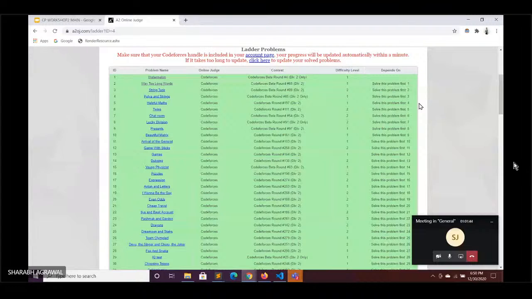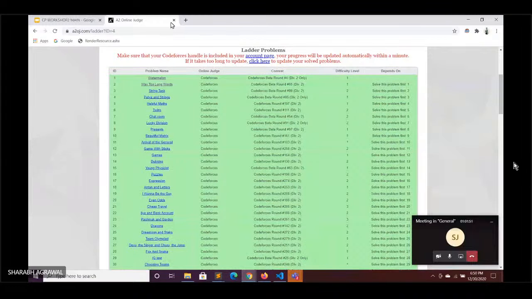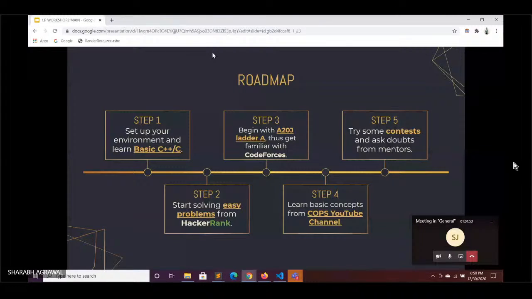And these are really good problems for beginners. They contain heavy implementation-based questions and some logic also. So these are recommended for beginners, and you should follow this A2OJ ladder.